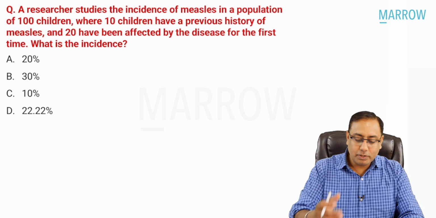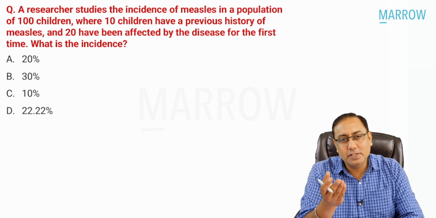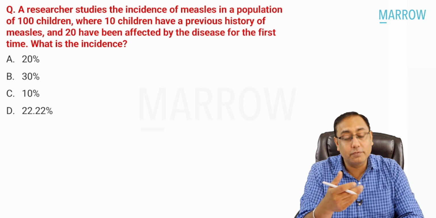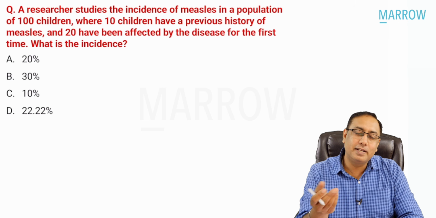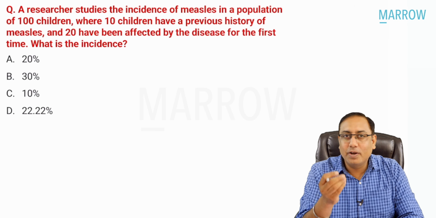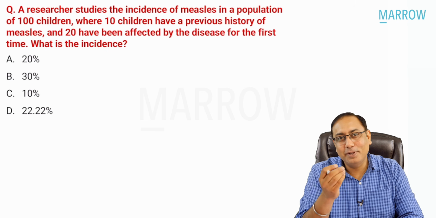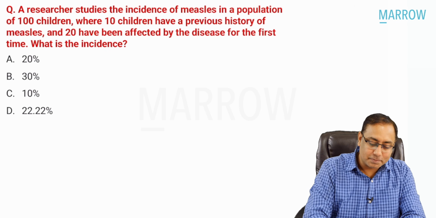Going to the next MCQ: a researcher studies the incidence of measles in a population of 100. 10 children had previous history, 20 had been affected for the first time. Calculate the incidence. What else would you have asked from God in this INI-CET exam? This is a super duper easy MCQ, how to find out the incidence, beta.